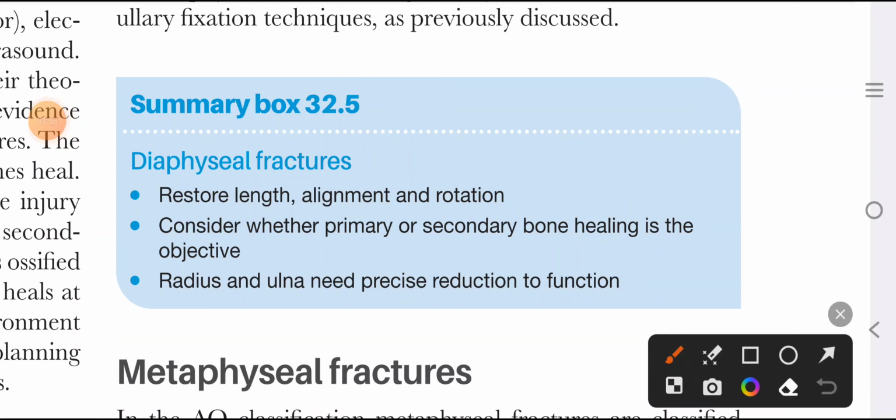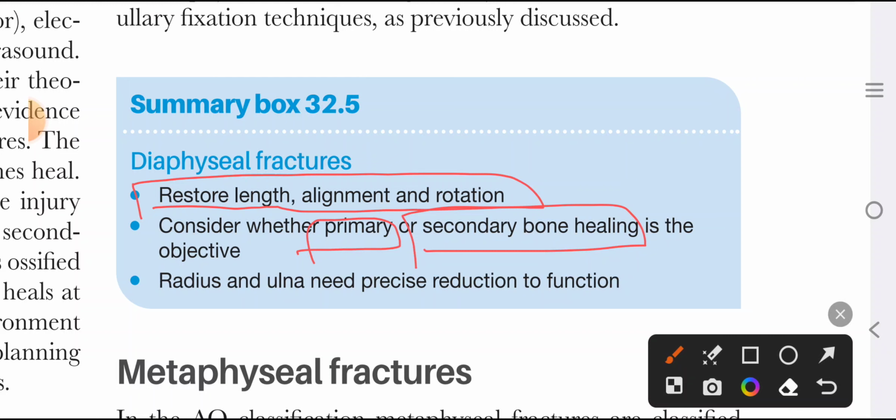Diaphyseal fractures: in diaphyseal fractures, we restore length, alignment and rotation. Consideration is given to whether we want primary or secondary bone healing. In diaphyseal fractures, we usually want secondary bone healing because callus is not an issue there.